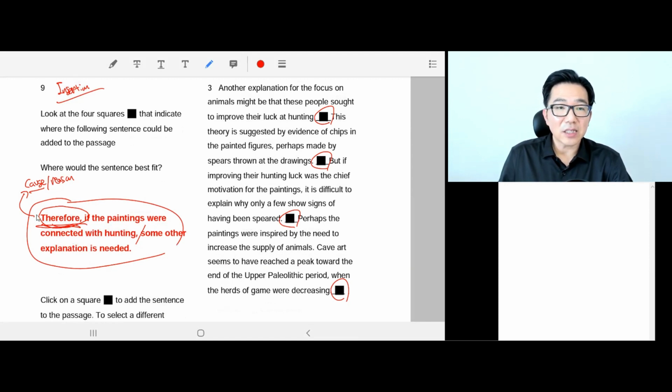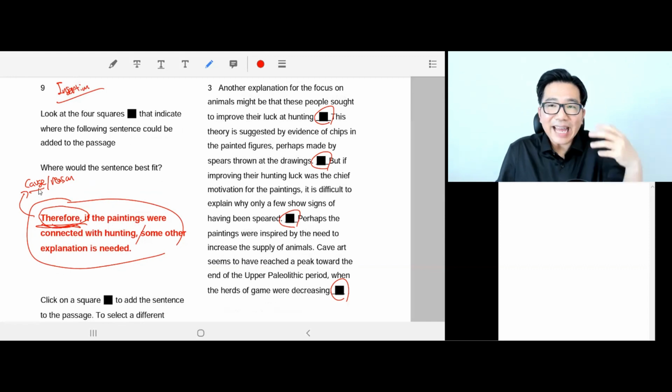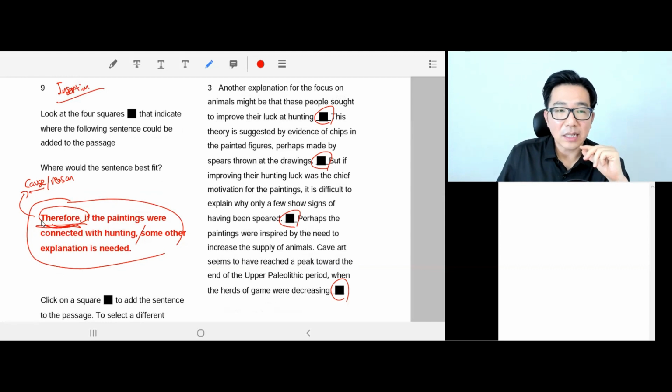So one sentence before this sentence should give us some sentence, and the contents should be about why this is not enough evidence to claim that the paintings were connected with hunting. We need that kind of a sentence, one sentence before we put this sentence in.